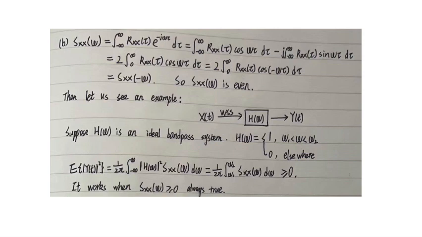So in order to keep this inequality always true, we should set that Sxx(ω) is always larger than or equal to 0. So we can see that Sxx(ω) is non-negative.